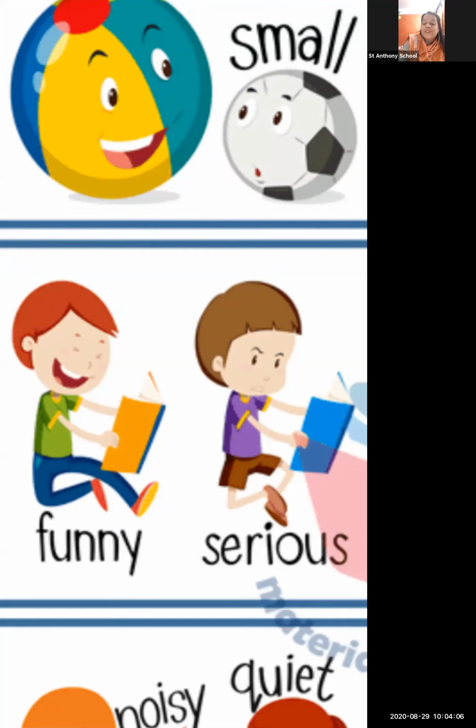Our cartoons are always funny, but a few things are serious. Some books are also serious where we have to think a lot. Oh my God, what is going to happen next? So we have serious types of books, and we have funny types of books. While we are reading funny books, it makes us laugh. And while we are reading some serious books, it makes us think, oh my God,